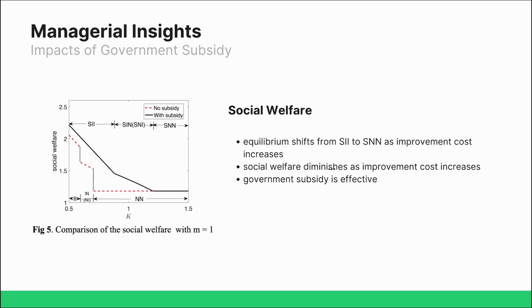Figure 5 shows that the equilibrium shifts from the case where both firms improve their technology to none of the firms improving the technology when the costs increase. Moreover, social welfare also diminishes as a result. Although, across the board, the social welfare is greater when subsidy is present.